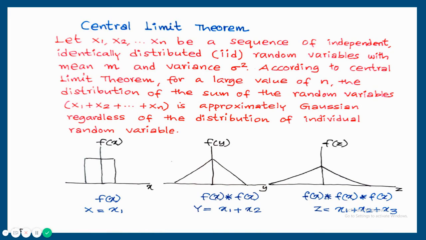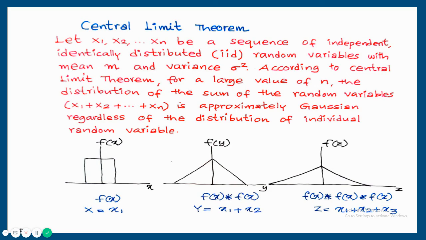According to the central limit theorem, for a large value of n, the distribution of the sum of the random variables, that is x1 plus x2 plus etc. plus xn, is approximately Gaussian regardless of the distribution of the individual random variables.